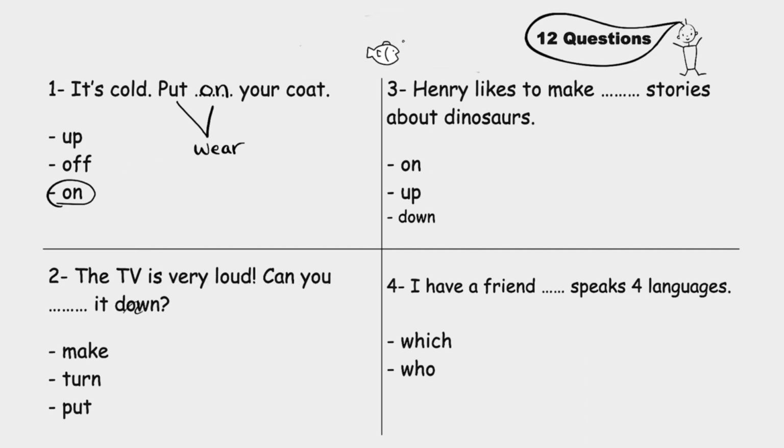The TV is very loud. Can you blank it down? Make, turn, put. Well, when the TV is loud, we usually say turn it down. It means reduce the volume or make it quieter. So, turn it down.